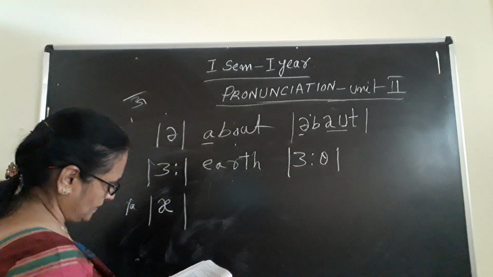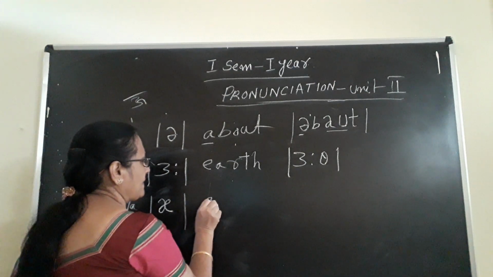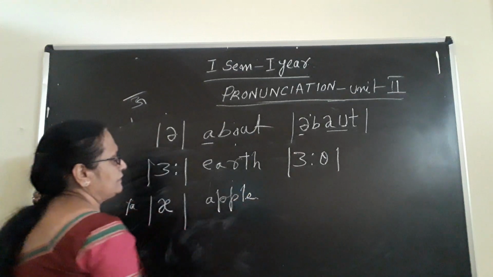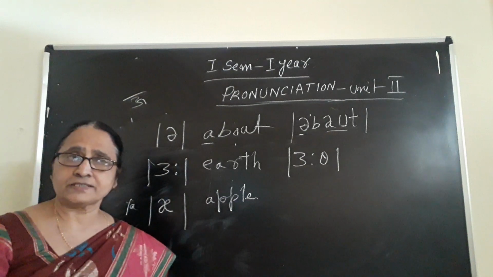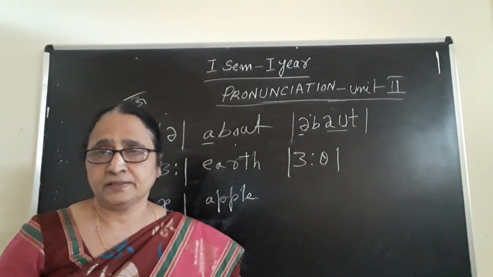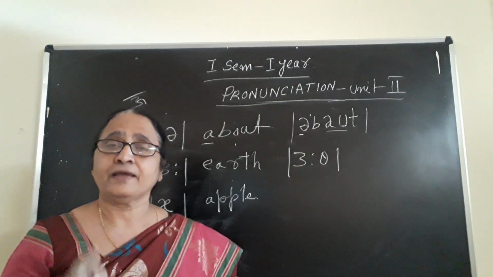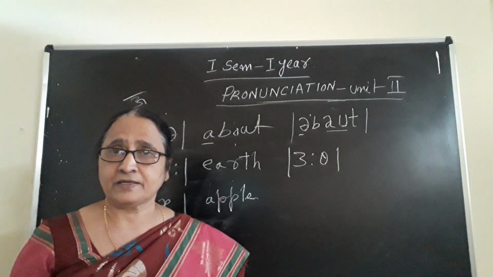Okay. The symbol is like that. Suppose I give you the word apple. What sound is coming? The "ya" sound is coming. You should not say "ay-pple". So what sound is coming for A? The "ya" sound.